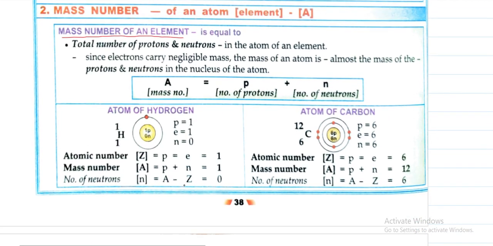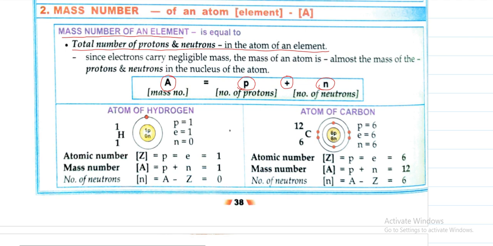Next let us see what is mass number of an element. So mass number of an element is the total number of protons and neutrons in the atom of an element. So in an element, how many total number of protons and neutrons are there? That will be equal to the mass number. So here you can see mass number is given the symbol A, which will be equal to number of protons P plus number of neutrons N. Okay, so remember here one plus sign is given, that means total number of protons and neutrons.